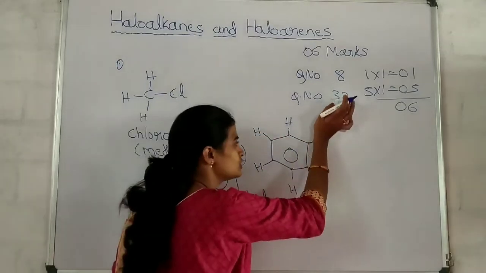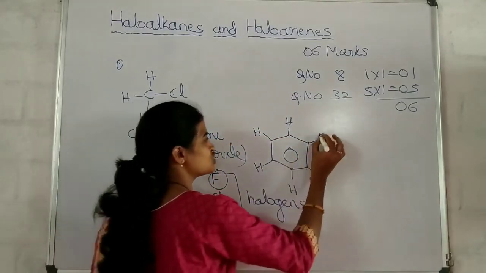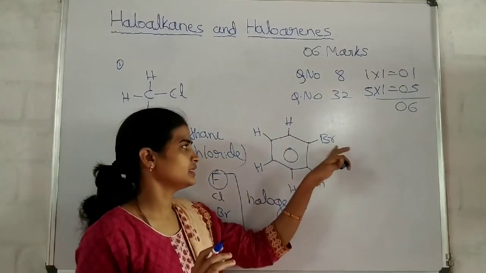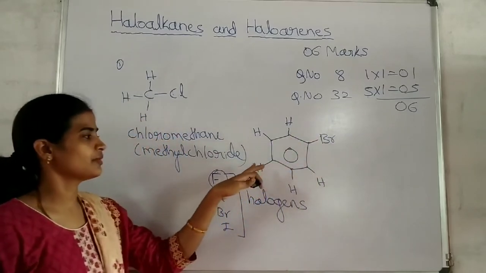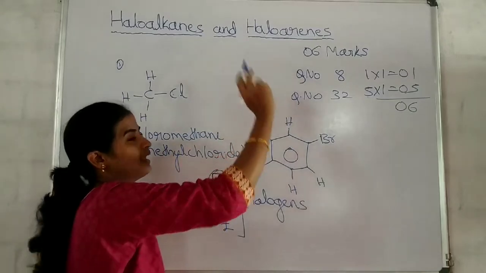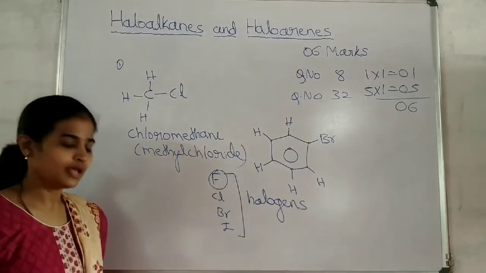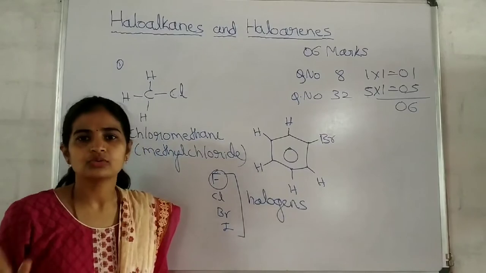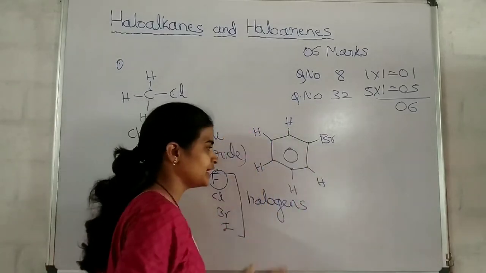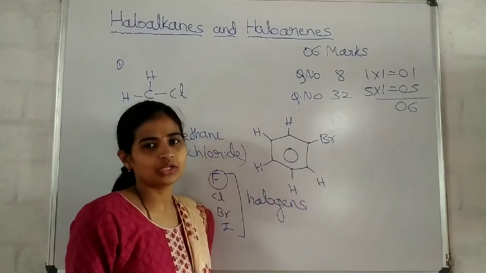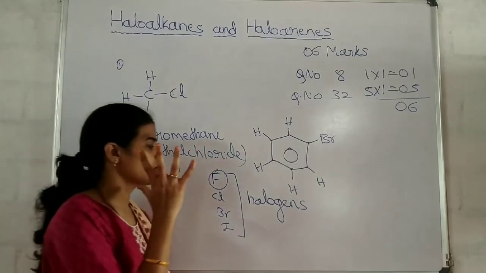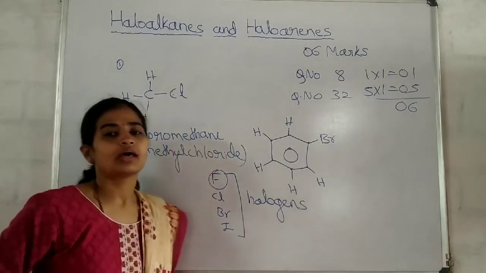What do I do? I remove this hydrogen atom and attach Br here. I replace the original hydrogen atom attached to the benzene by the Br. Then it is an example: bromobenzene is an example for haloarene. Haloarenes are the halogen derivatives of aromatic compounds. Got it? How are they obtained? They are obtained by replacing one or more hydrogen atoms of the aromatic compounds. This is about what haloalkanes and haloarenes are.